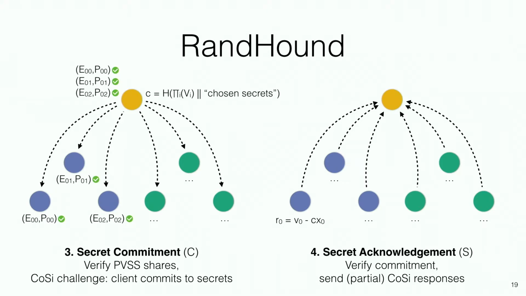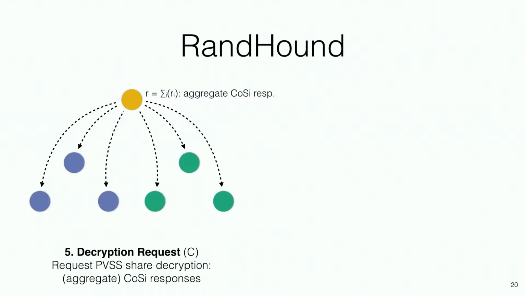All the servers will verify that the client's choice is valid, that the client picked at least F+1 inputs from every group, and they will produce their cosi response. They will produce their partial acknowledgement that they checked the choice and it's okay. The client will then wait for those responses to come. Those responses will be aggregated into a multi-signature.